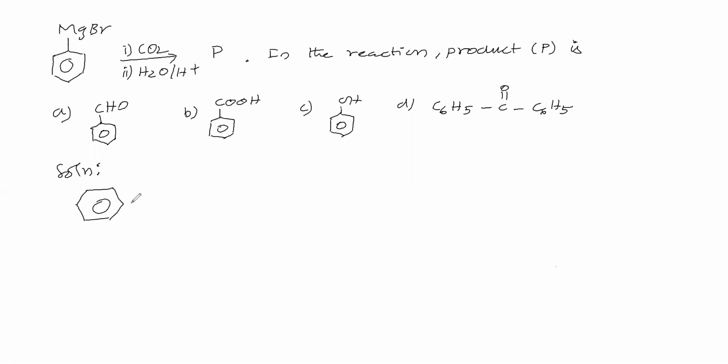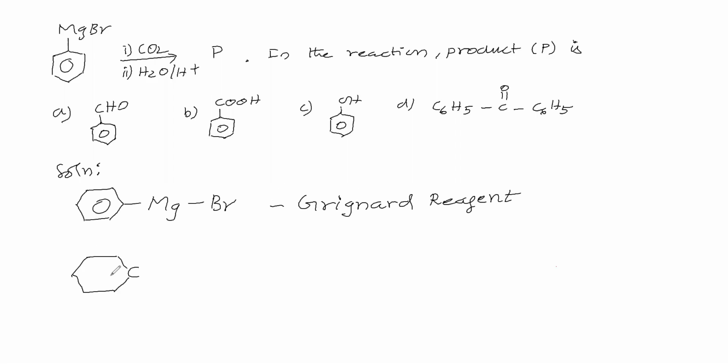Now the reactant is phenyl magnesium bromide. This phenyl magnesium bromide is called a Grignard reagent. This Grignard reagent is reacting with the carbon dioxide. Okay. Now in the phenyl, we will take the phenyl group.